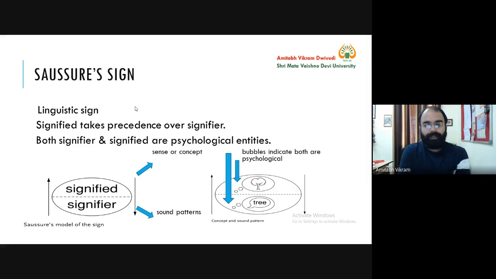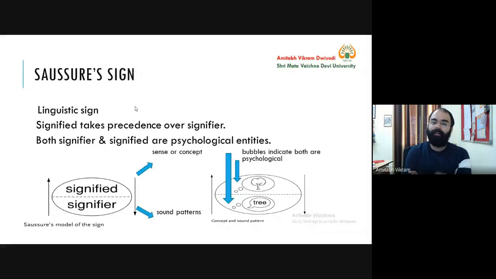So we have written what is signified: sense or concept. Sense, whether something is making sense to us and what type of sense it is making. Whether something is not making any sense, then we have concept. Making sense or not making sense, that particular sense we have, and the concept that is associated. I have given you the example of bird and a concept that is associated with that.